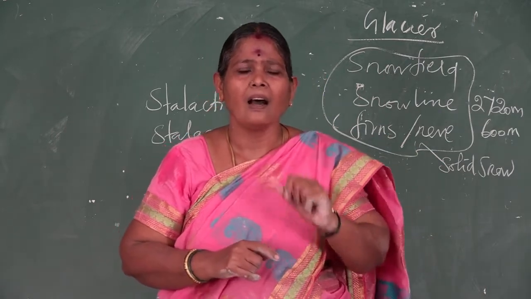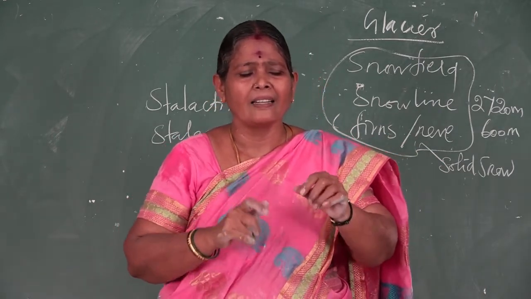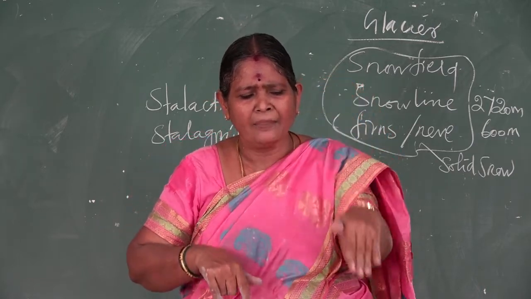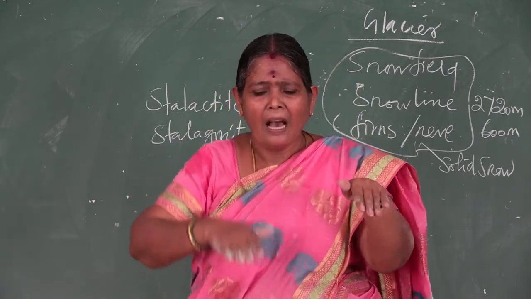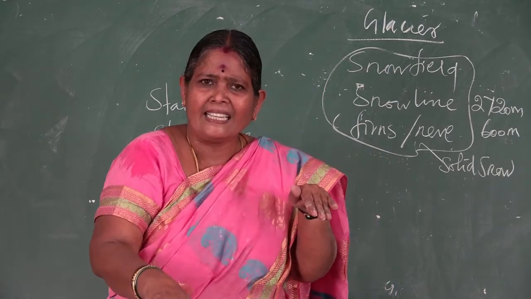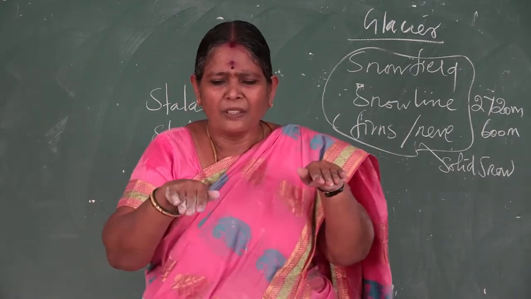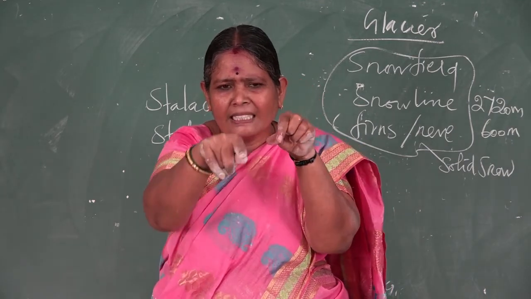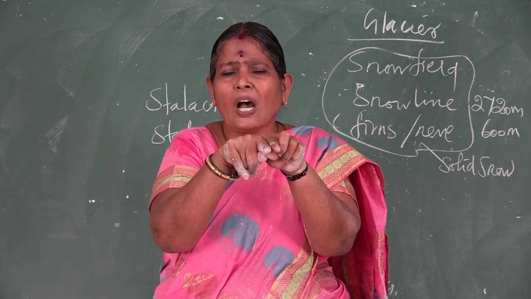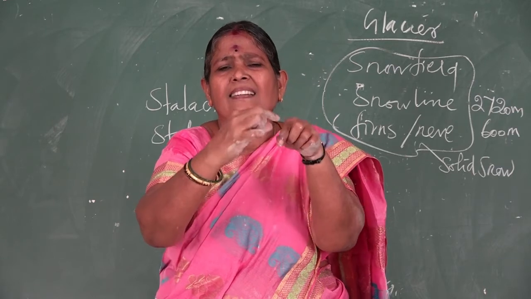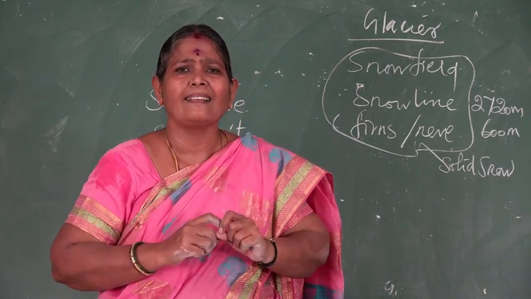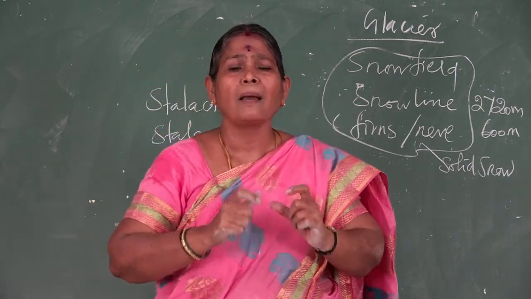What is called an arête? Two cirques are formed, one sliding on one side and another sliding on the other side. These two cirques develop so that the ridges join back to back. This is called an arête. Then another one we say is matterhorn or pyramidal peak.